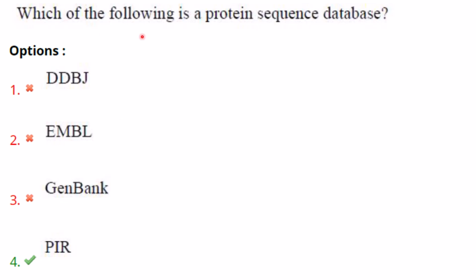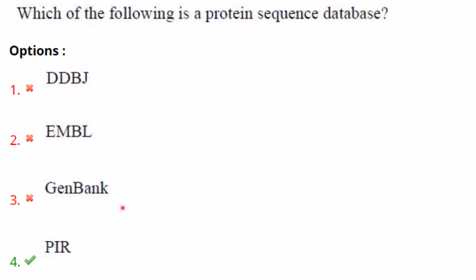Then which of the following is a protein sequence database? It is PIR. PIR is Protein Information Resource. Then DDBJ is DNA Data Bank of Japan. EMBL is European Molecular Biology Laboratory, and GenBank is from the National Center for Biotechnology Information, NCBI.